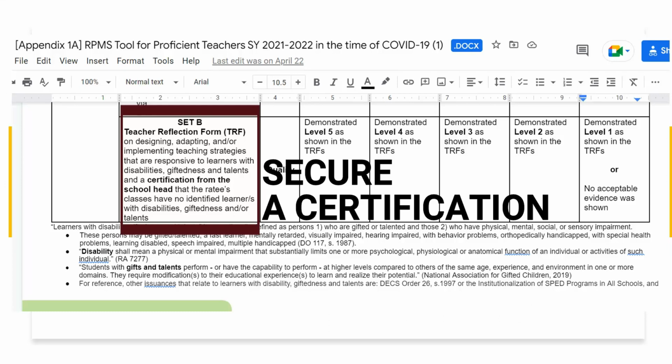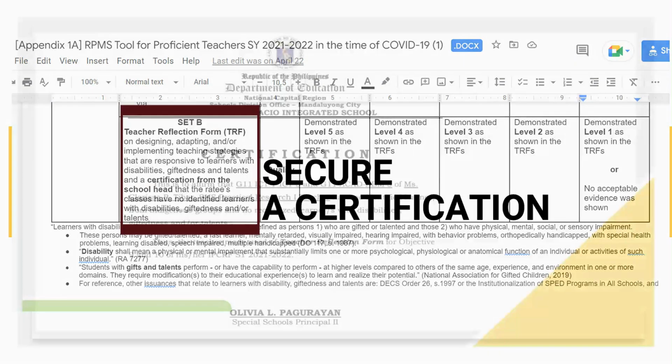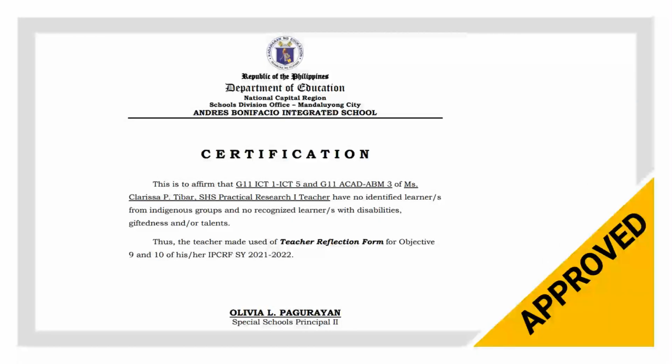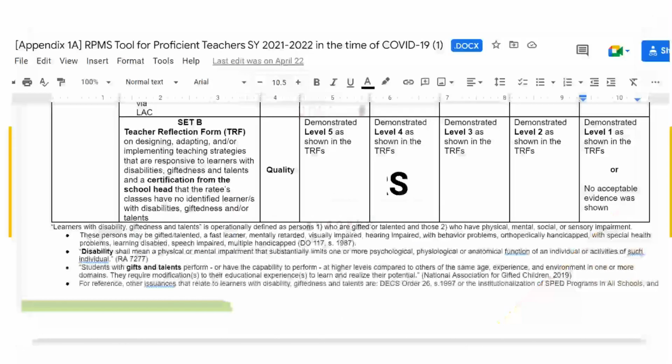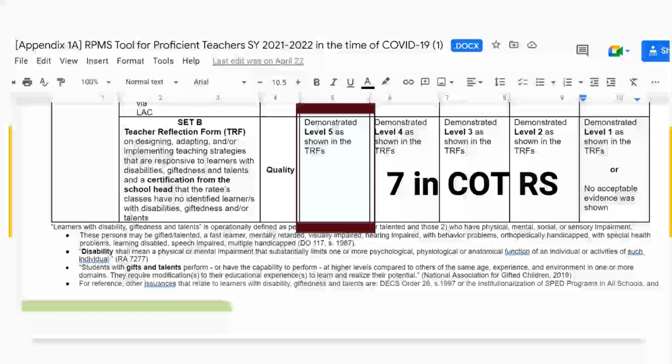So, we still need a certification coming from our Inang Marikit. But worry not, because I have already constructed a certification which we may all use, and our Inang Marikit has already approved it.